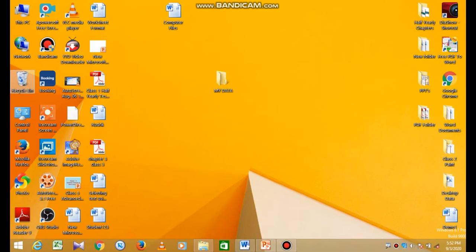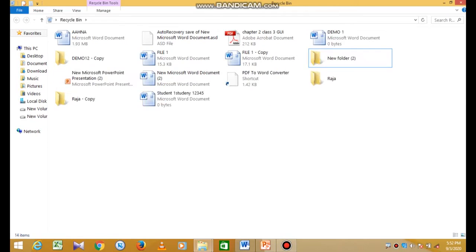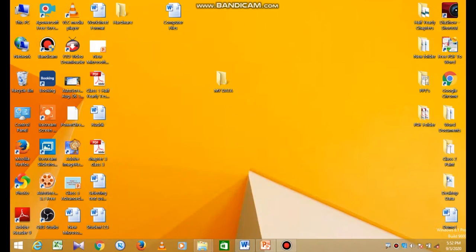Now come to the recycle bin and check once if this file is removed. See, hardware you will find in the recycle bin. We can get it back using the restore option. So right click on the folder and click on the restore option. You will get it back on the desktop. Come to the desktop and you can check. You will find this folder again on the desktop.